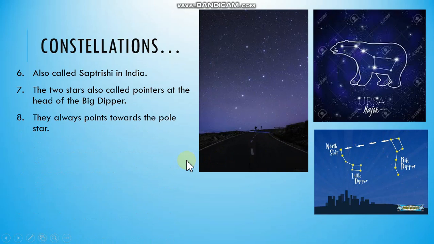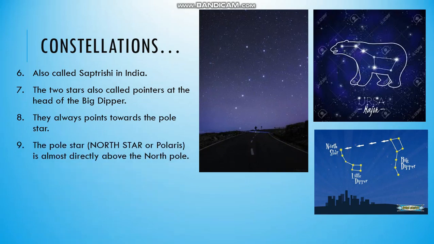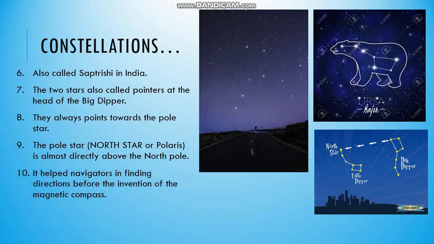They always point toward the North Star or Pole Star. The Pole Star, which is also known as North Star or Polaris, is almost directly above the North Pole. That is why it is called North Star. It helped navigators in finding directions before the invention of magnetic compass.